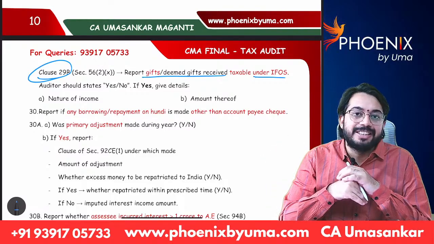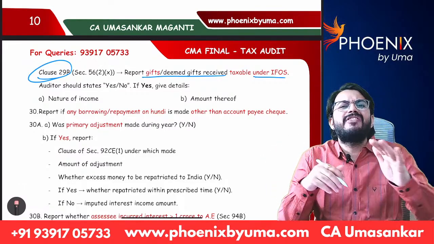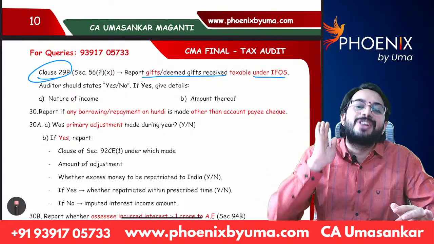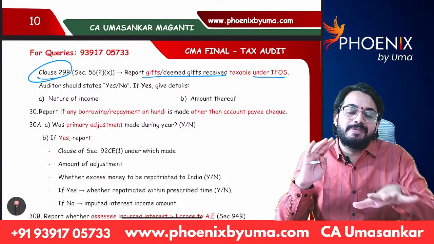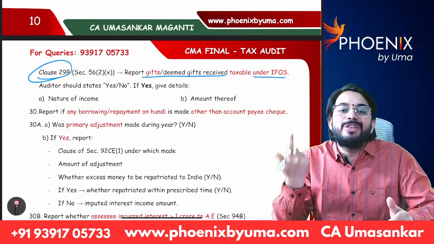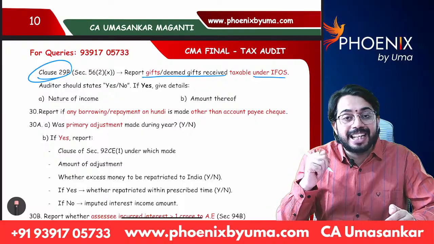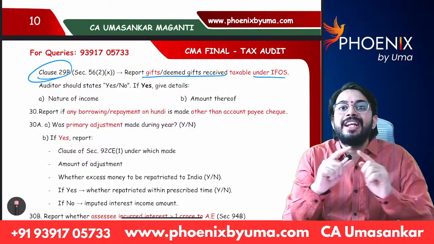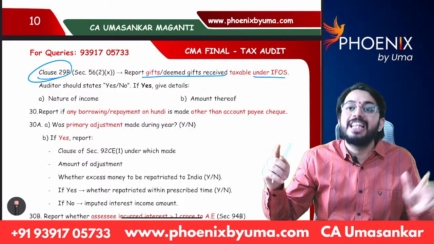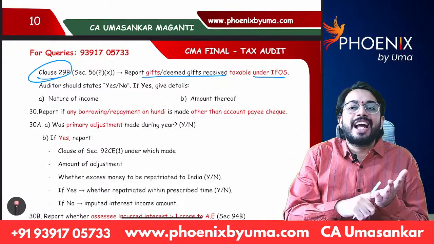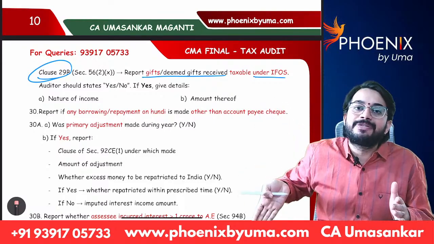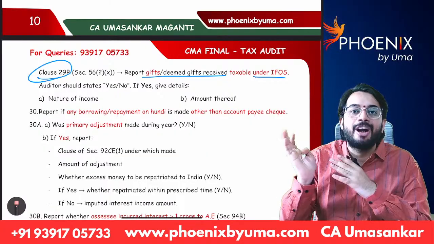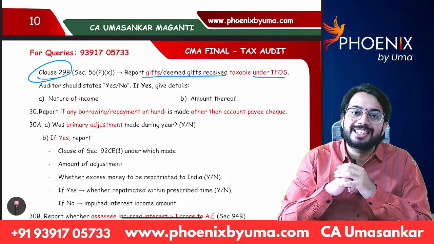Doing tax audit is not simple. Even if you do not do tax audit, if you answer all these 44 questions, it's like you have done tax audit only. So as a control, a chartered accountant could otherwise blindly sign. That's why 3CD was introduced. Tax auditor has to answer 44 questions. So the income tax department asked all the questions in those 44 questions. Chartered accountant has to verify all books of accounts to write answers for these 44 questions. See how much information is asked in 44 clauses. Almost every information is asked. Correct?